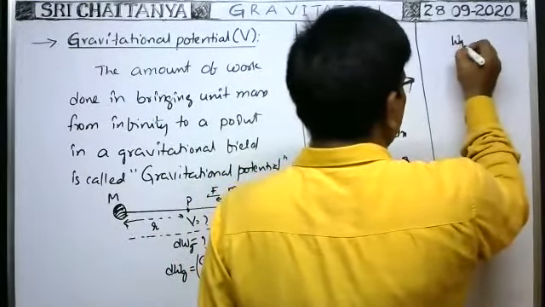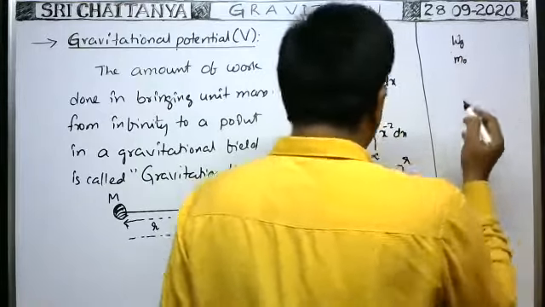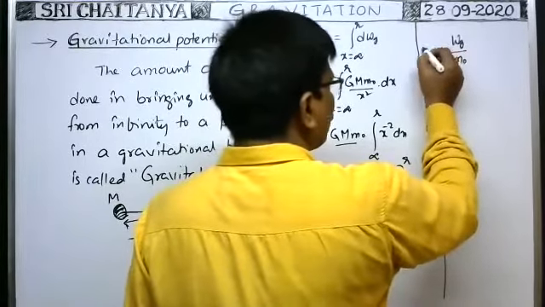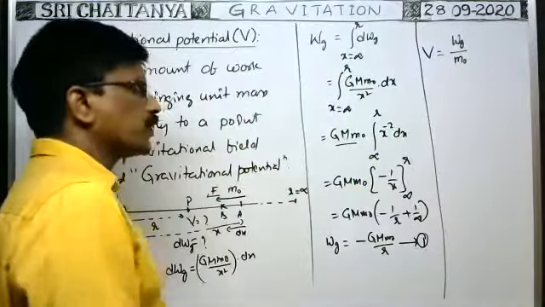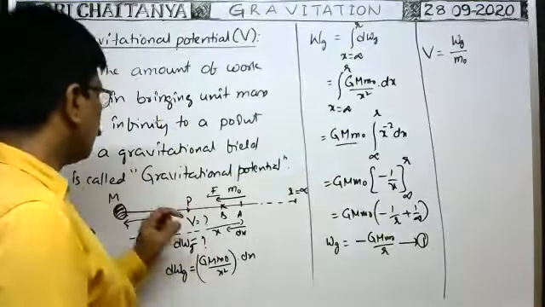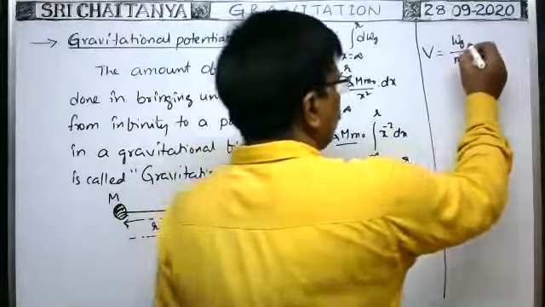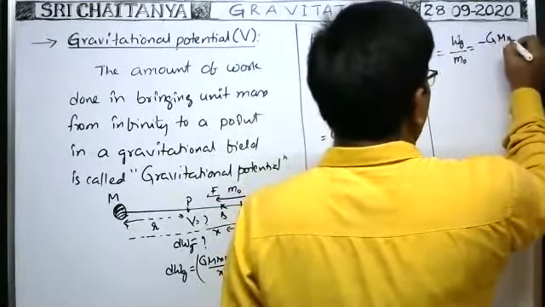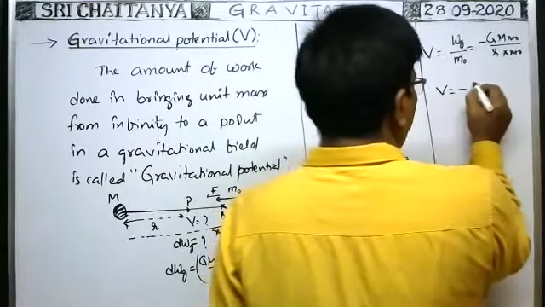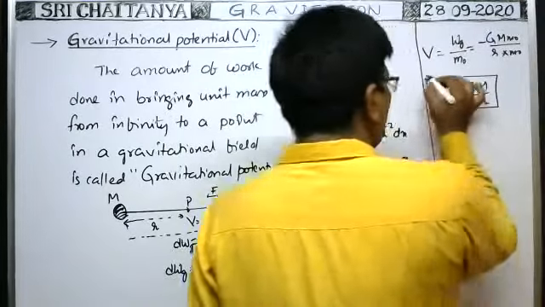So the amount of work done in moving a body of mass m naught from infinity to this point is equal to Wg. So the work done to bring unit mass is this one. According to the definition of the gravitational potential, it is equal to the gravitational potential at this point due to the given body having certain mass, or due to a point mass, we can imagine. So Wg means minus G capital M small m naught by small r by m naught. M naught cancels. So V is equal to minus G capital M by small r. This is the formula for gravitational potential.